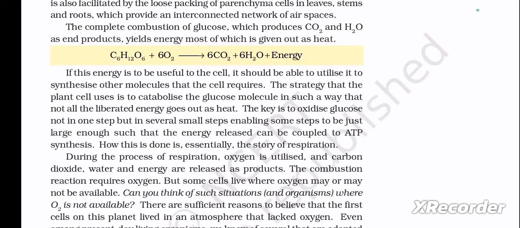During the process of respiration, oxygen is utilized and carbon dioxide, water and energy are released as products. The combustion reaction requires oxygen, but small cells live where oxygen may or may not be available. Can you think of such situations and organisms where O2 is not available?